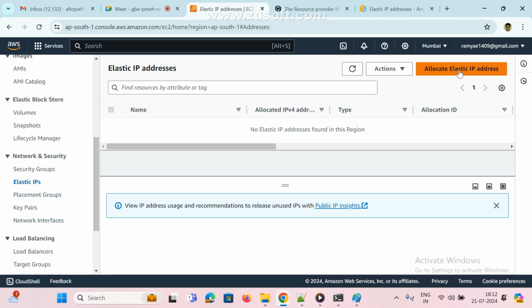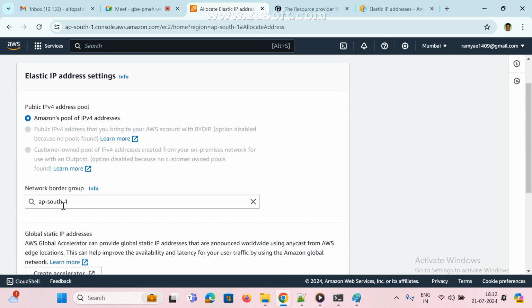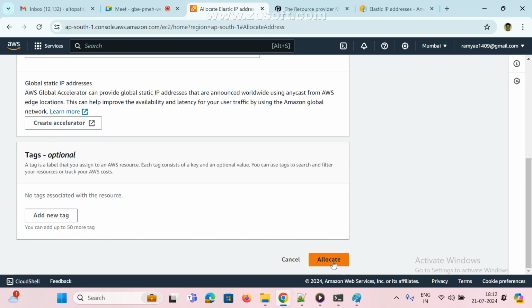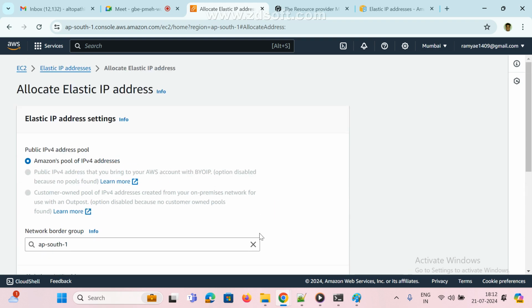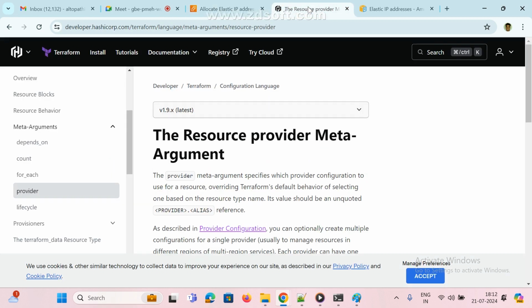See here, elastic IP, and which region you want. That is the network, AP South 1 or wherever you want, and just click allocate. If you do that, it will give one global static IP address, and we can attach it to whichever instance you want. This is a manual process. The same thing I am going to do via a Terraform script.